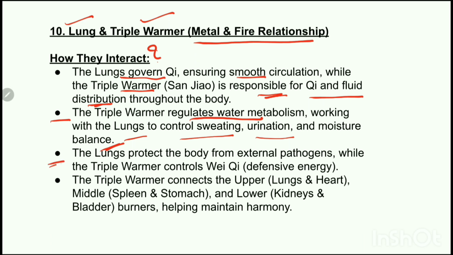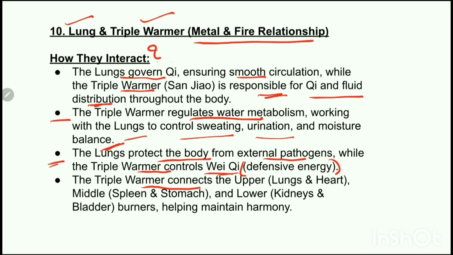The next connection is the lungs protect the body from external pathogens, while the triple warmer controls the Wei Qi, which is the defensive energy. So, if there is dysfunction in either of them, it can lead to weak immunity, and frequent colds or allergies can occur. The next connection is the triple warmer connects the burners of the body.